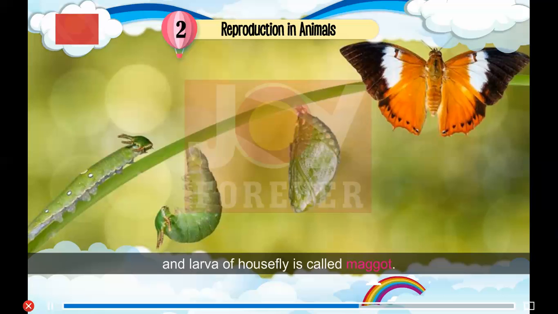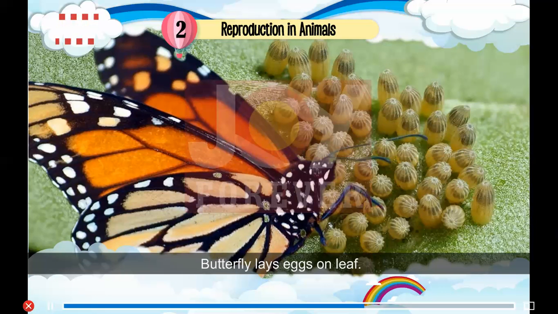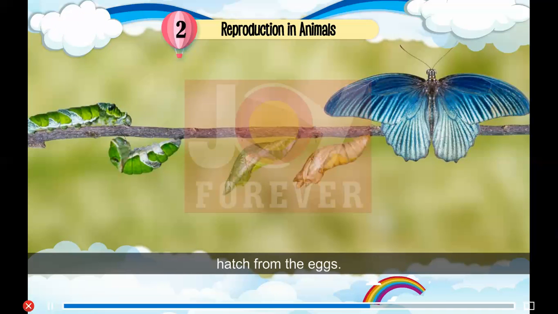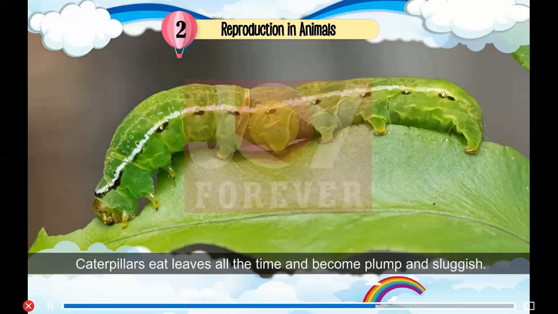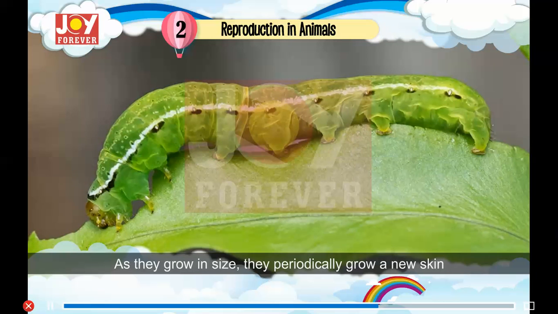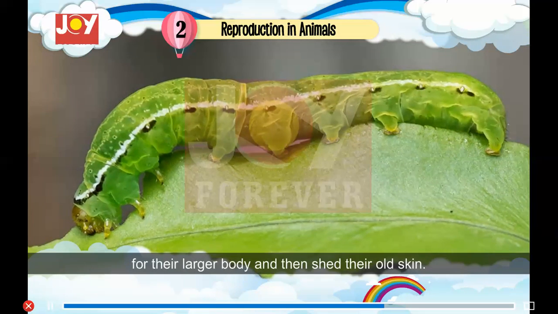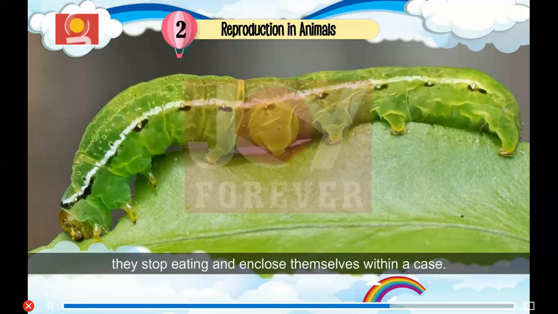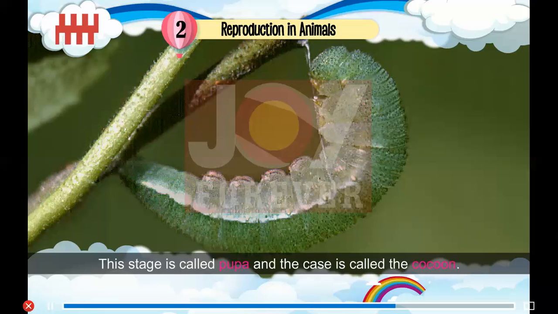Life cycle of butterfly. A butterfly lays eggs on a leaf. After some days, tiny worm-like structures called caterpillars hatch from the eggs. Caterpillars eat leaves all the time and become plump and sluggish. As they grow in size, they periodically grow a new skin for their larger body and then shed their old skin. When the caterpillars reach a certain size, they stop eating and enclose themselves within a case. This stage is called pupa and the case is called the cocoon.